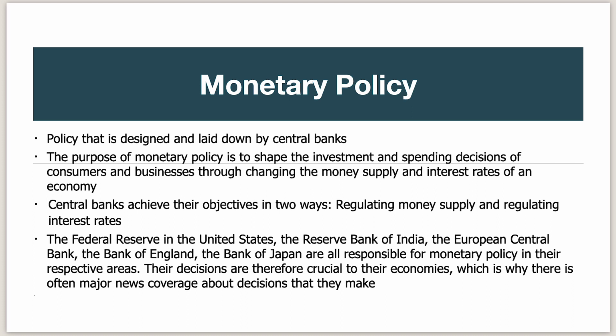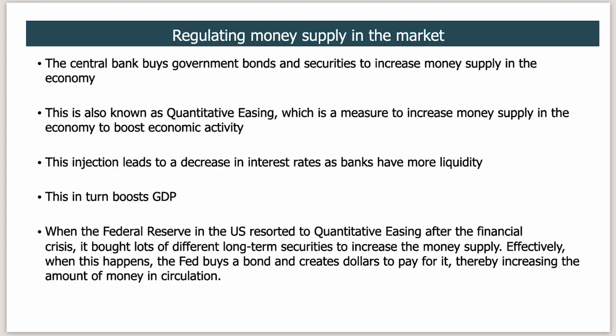Their decisions are crucial to their economy, which is why there is often major news coverage about the decisions they make, because based on those decisions the behavior of the people living in that country or region changes. For example, if the interest rates go high, people avoid taking loans, whereas when the interest rates go down, people try taking loans for multiple purposes. So this is how the decisions of banks also change the behavior of the people in the country.